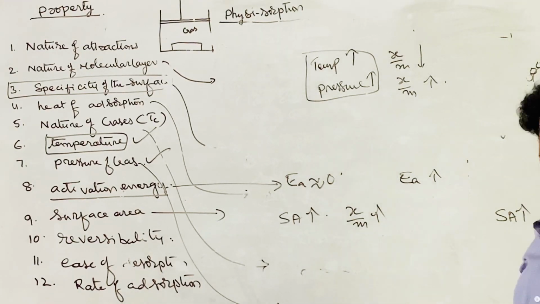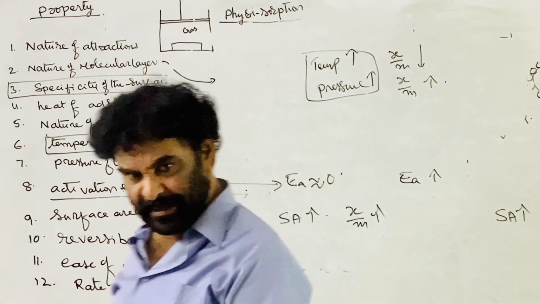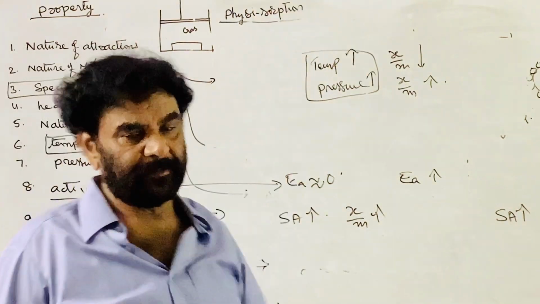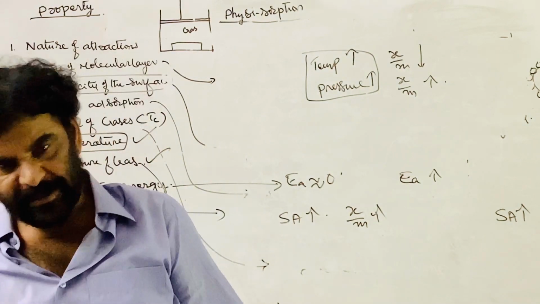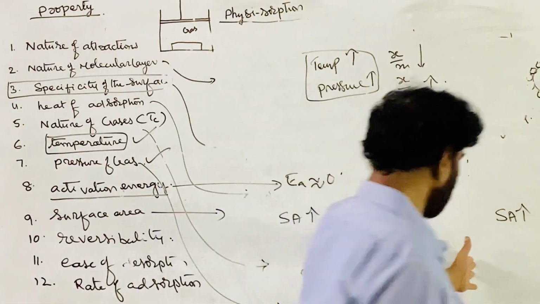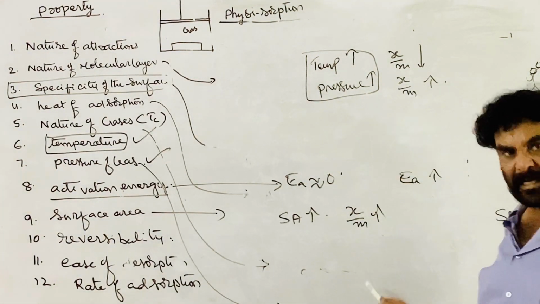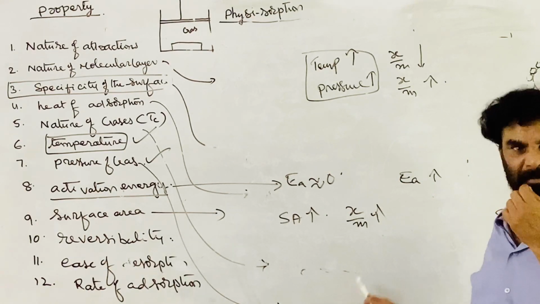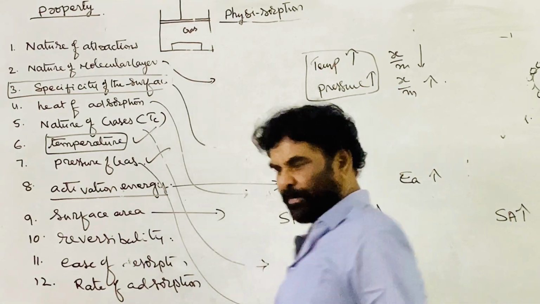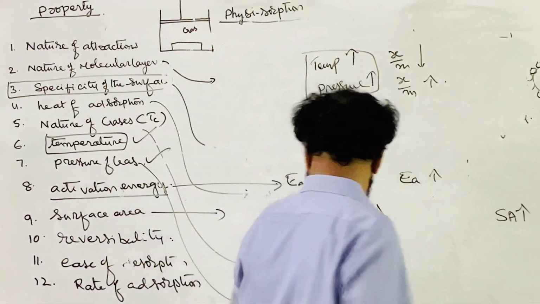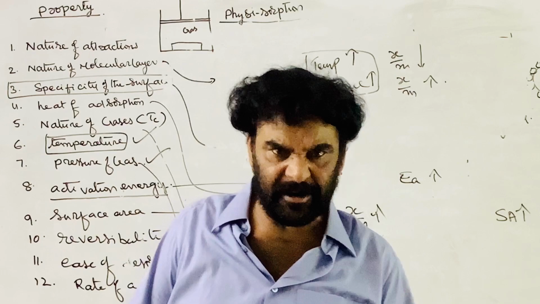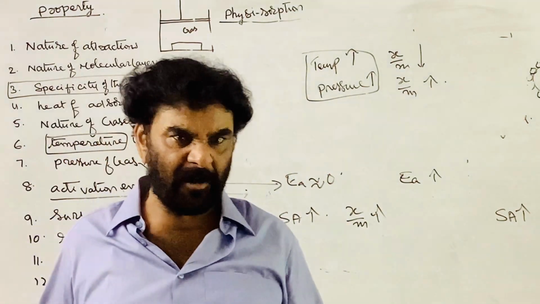Whereas chemisorption is very selective. There must be a chemical reaction between the gas and the surface of the solid. Therefore, the rate of physical adsorption is more, and the rate of chemical adsorption is less. It takes place slowly. This is a slow process, that is a fast process. It takes place quickly, rapidly, a spontaneous reaction. Physical adsorption is a spontaneous process.